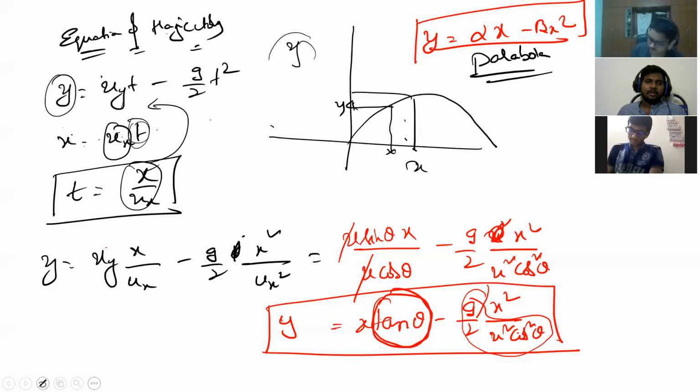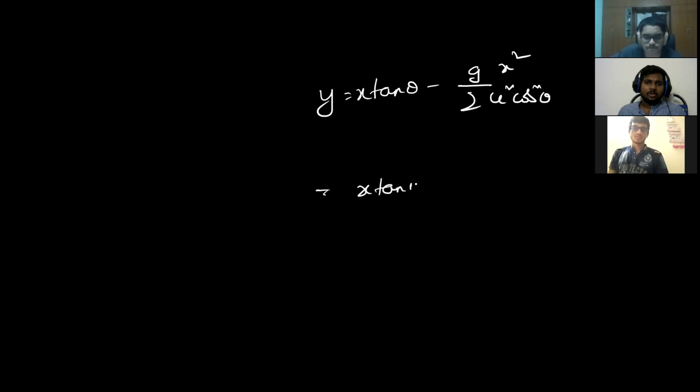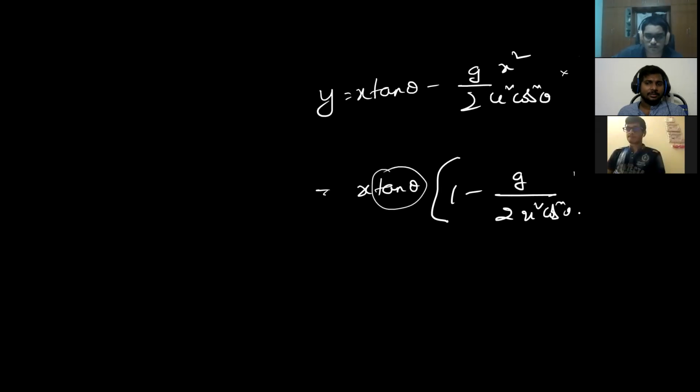What did I get? y is equal to x tan theta minus g by 2 u square cos square theta into x square, right? If I take x tan theta common here, I will get tan theta into tan theta divided by tan theta, taking tan theta common. You have to remember the result, whether you understand the process or not. Do you have any problem with this? Yes, sir. No problem.